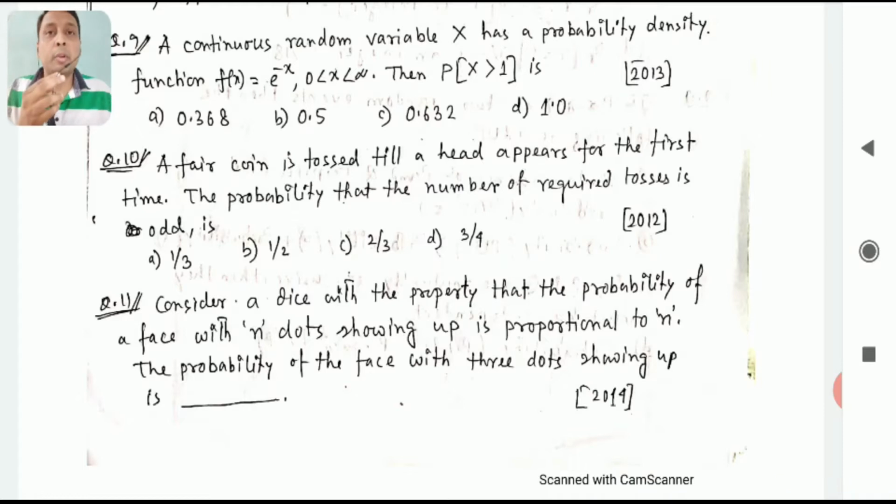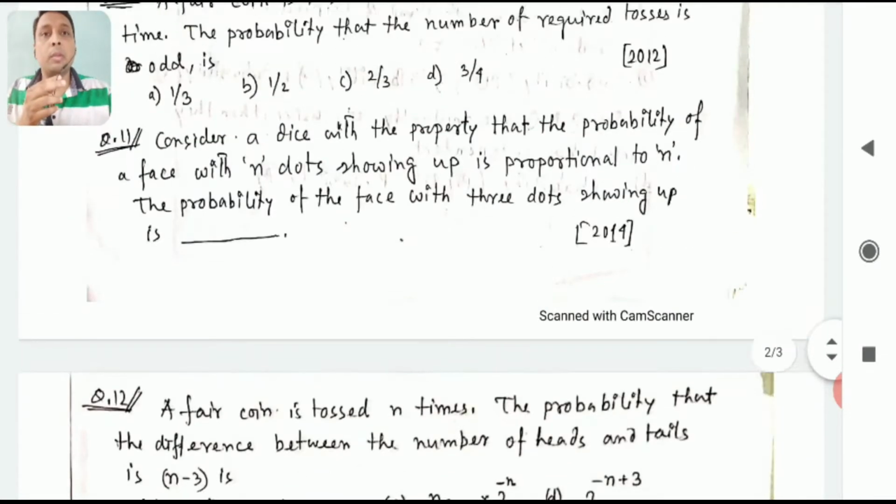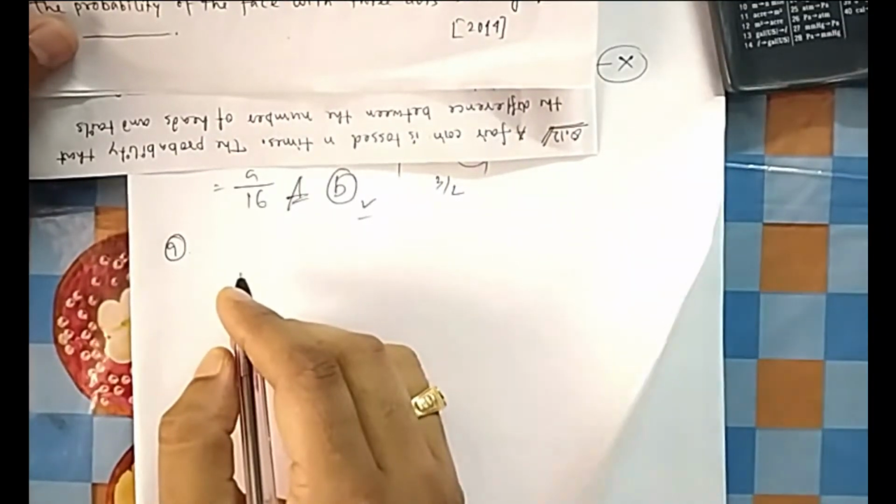Okay students, welcome you all once again to this third lecture of this GATE probability series. Today I have taken again 4 questions, question number 9, 10, 11 and 12. Okay then, let's solve. A continuous random variable x has a probability density function.